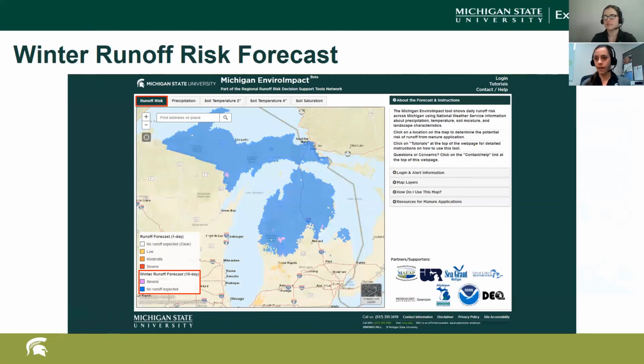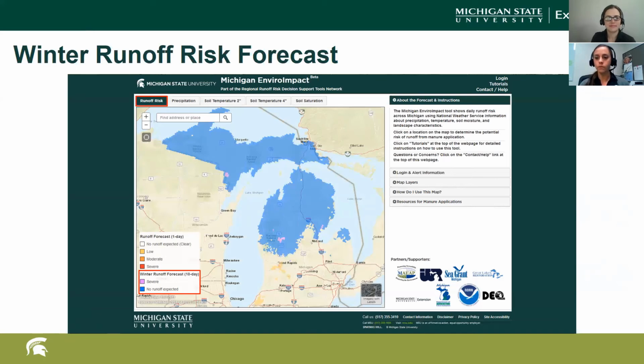So again, a day like today where we've got some warming, we've had snow, now the temperatures are getting warm, so we're probably going to see some snow melt. And that tends to be one of the big issues in winter that triggers the winter runoff risk forecast to become severe, a lot of that snow melt, when we get some of those warmer temperatures like that. So you'll probably see this a lot in the spring as well. In fact, this picture was taken last April when we were having some of those snow melt type conditions.